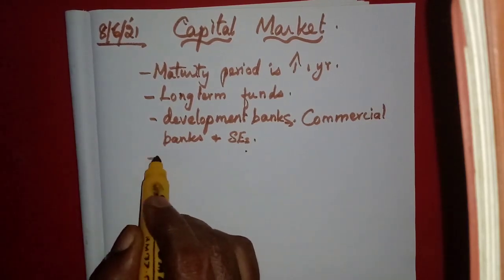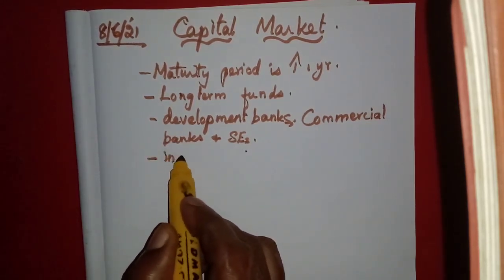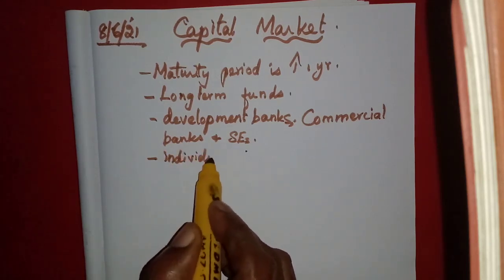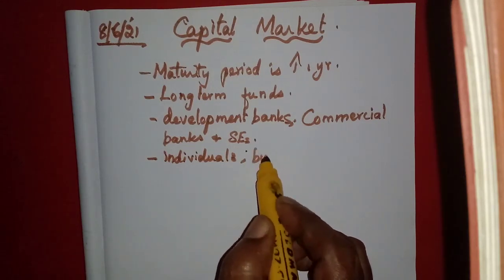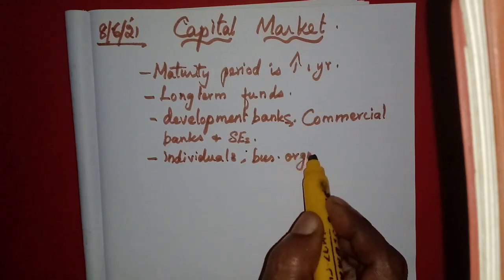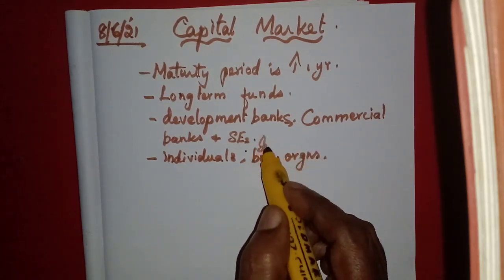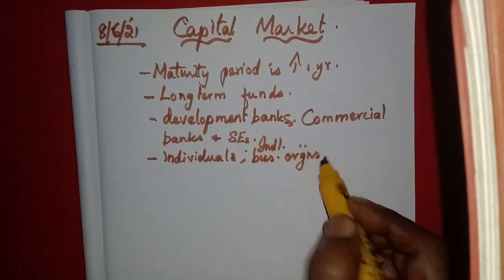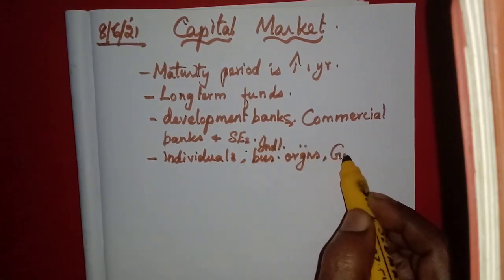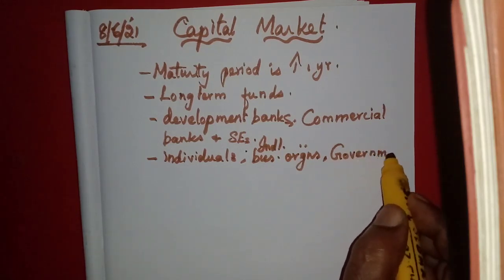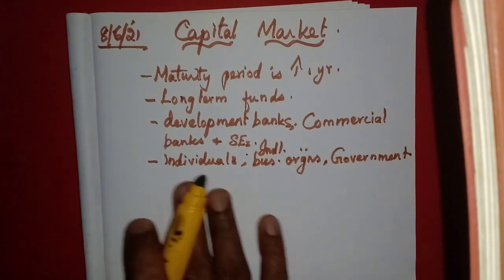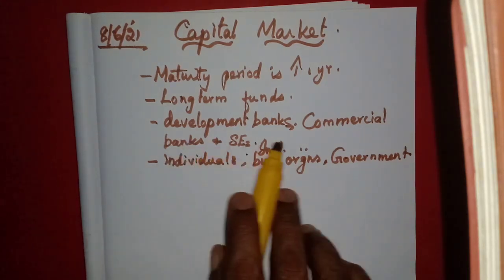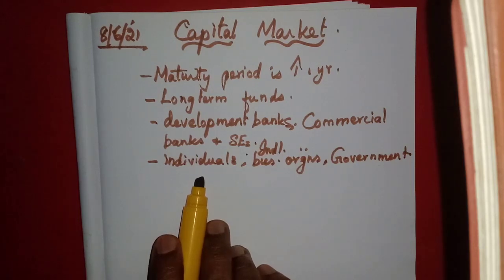In the same way, the financial market is providing financial assistance to individuals, for a single person. Then business organizations, industrial organizations. Then for the government, even for the government also, they provide financial assistance. All these people are served, but who provides the service? The development banks, commercial banks and the stock exchanges.